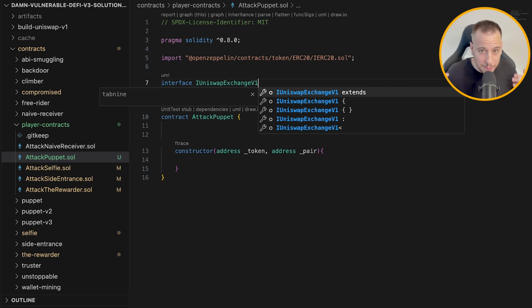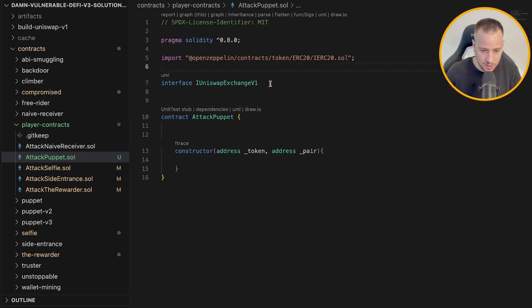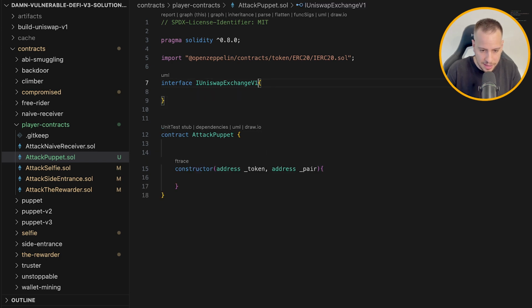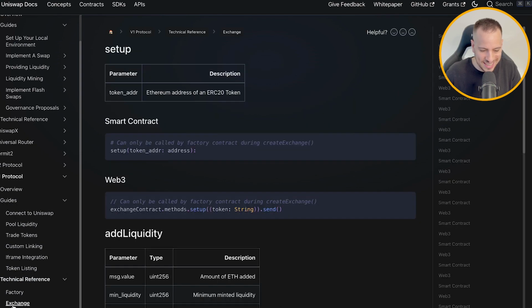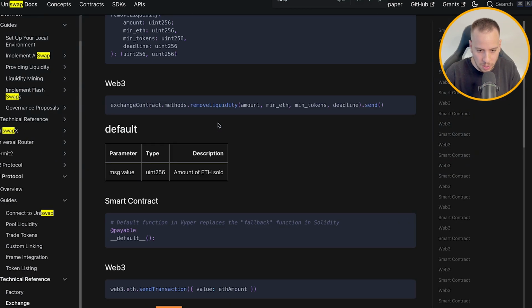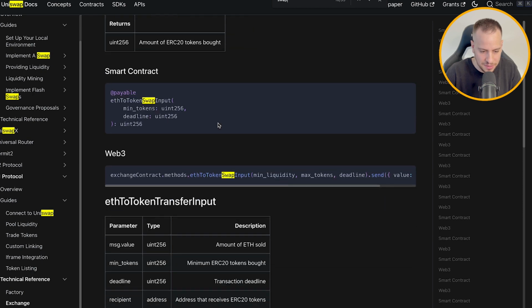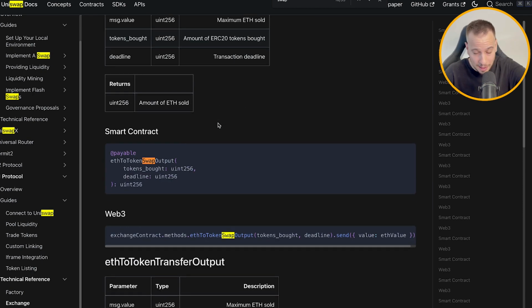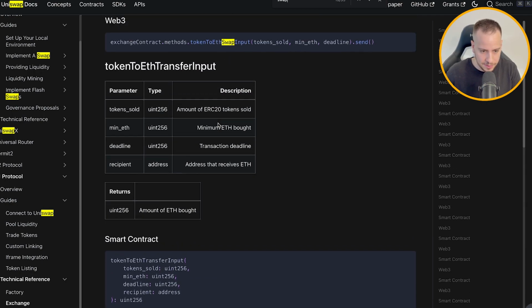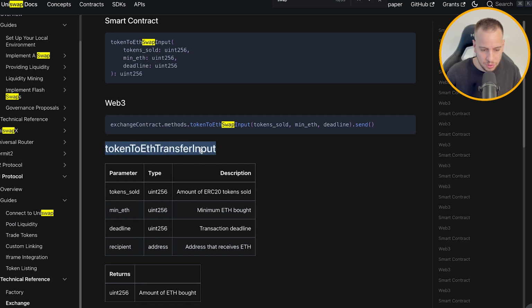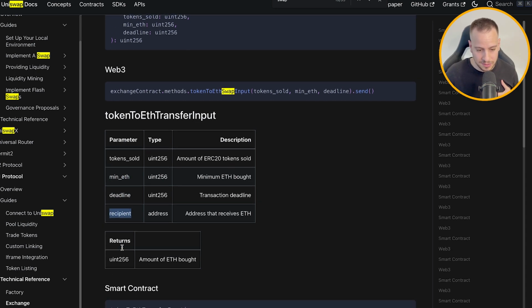V1. We will have to swap the tokens through the smart contract. So we will need to define this interface and add the swap function. So I'm going to go back to the Uniswap documentation over here to the exchange section, and I will search for swap to see how the swap function looks like. This is ETH to token. I need token to ETH because we want to dump the DVT token to the pool. So let's search for token to ETH. Perfect, right? So we need this one, token to ETH swap input. We send the tokens amount that we want to sell. We set the minimum amount of ETH that we are expecting, the deadline and the recipient. And this is how we sell these DVT tokens to the Uniswap pool.